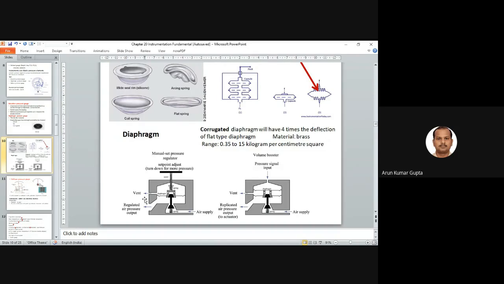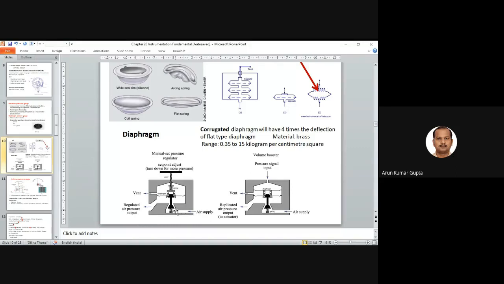And we use this in air to open, air to close, all these kinds of final control elements. When you set the pressure regulator manually, the set point is adjusted, and you can apply more pressure also, right? This is a diaphragm, a thin line. We have a regulated air pressure output here, and this is the air supply.